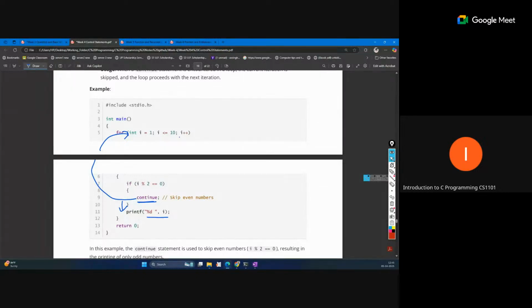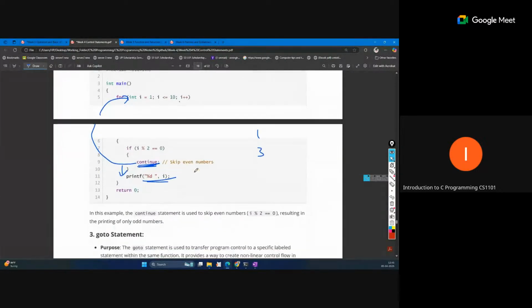So i equal to 1, that is fine, this will be printed. So 1 will be printed. When i is 2, this continue will be executed, so without printing, it directly jumps to the next iteration. So i equal to 3, 3 will be printed. So this just skips the remaining part and directly moves to the next iteration.